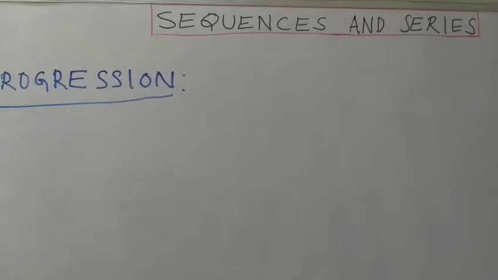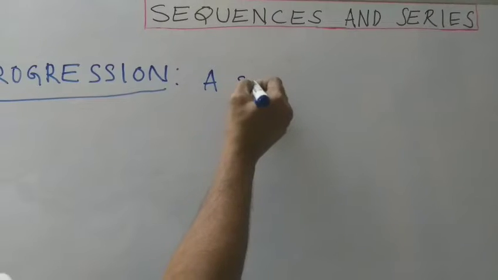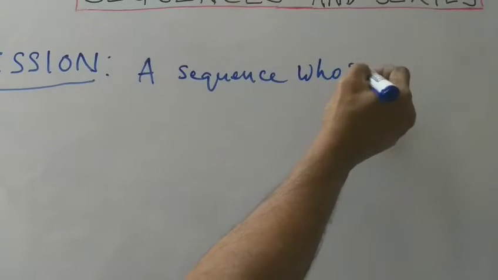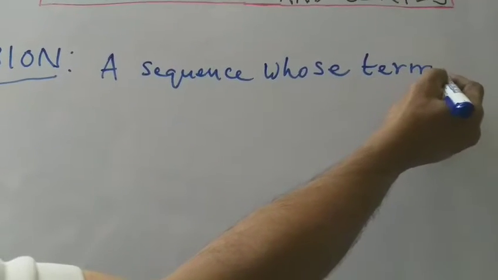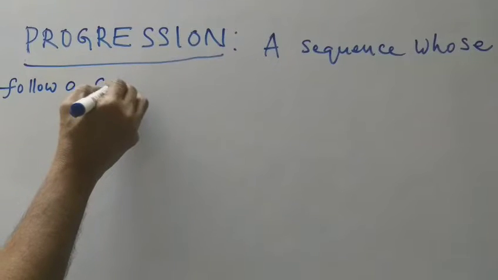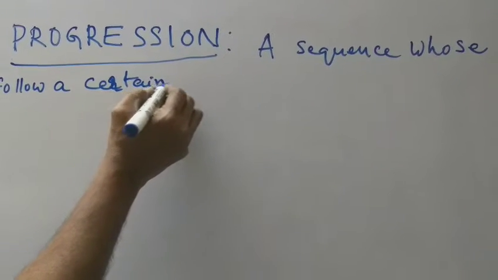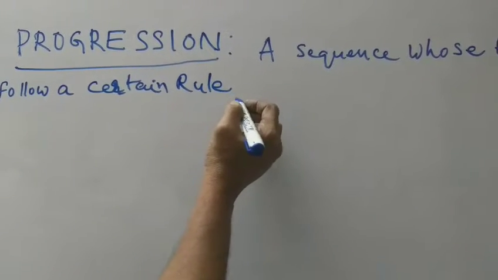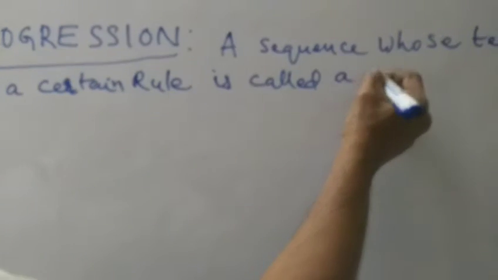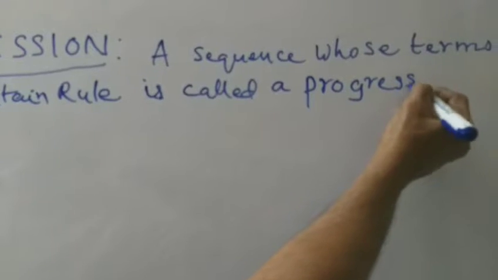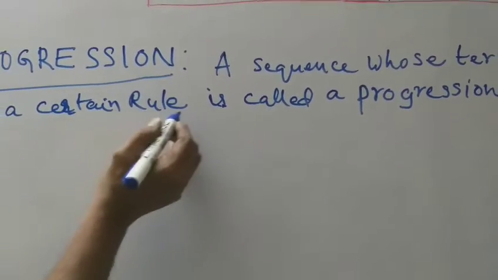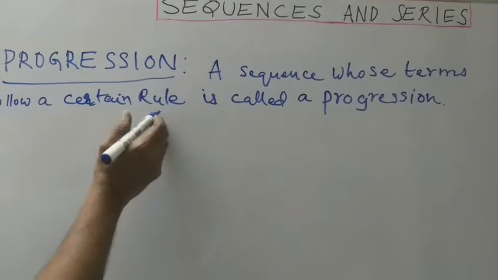Listen to me. A sequence whose terms follow a certain rule is called a progression. This is the definition of the progression.